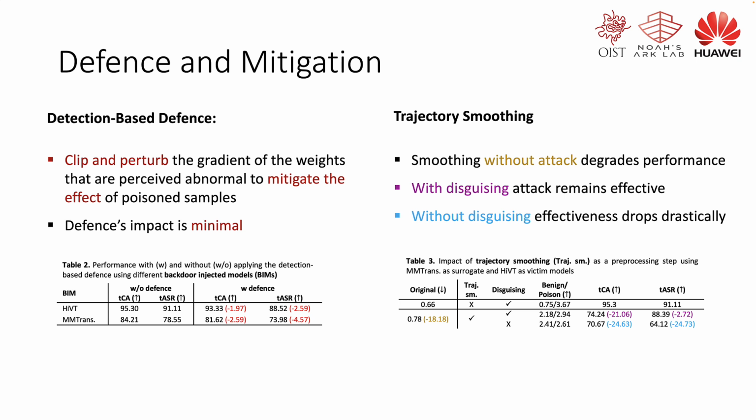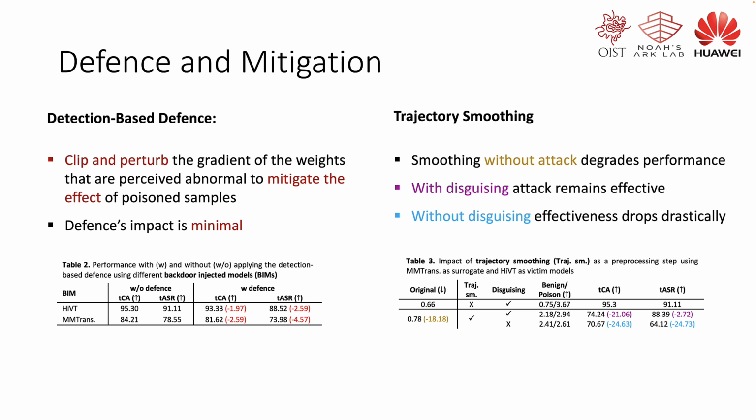To mitigate the proposed attack, we first experimented with a detection-based defense. To do so, in a training phase, we clip and perturb the gradients of the weights that are perceived as abnormal to mitigate the effect of the poison samples. As reported in Table 2, the defense impact is minimal.